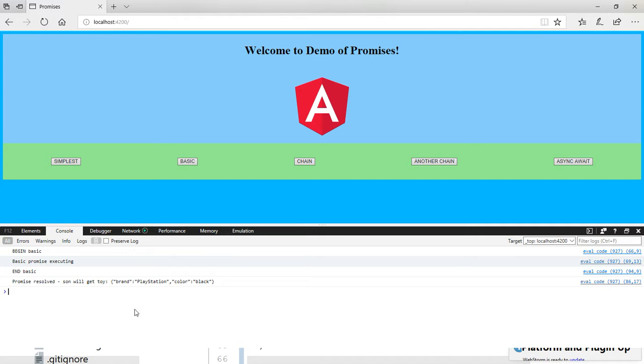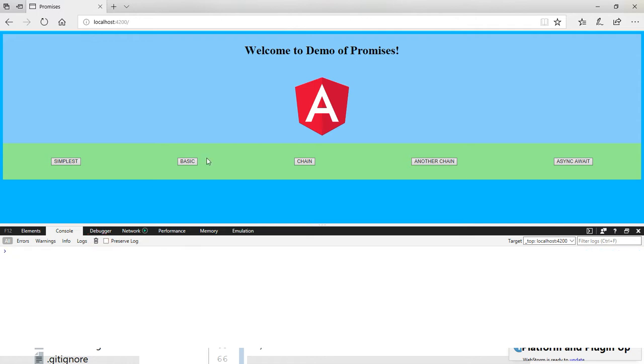But Angular is not synchronous. It's asynchronous in nature. So we'll show you how to control that with our async await example. But let's just show it once more. It happens very quickly. And now let's go and change it.